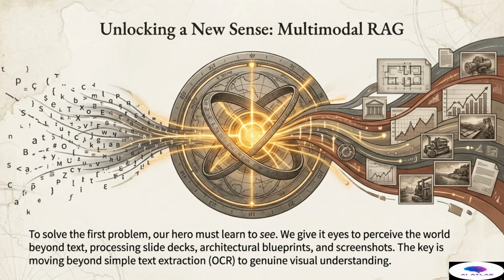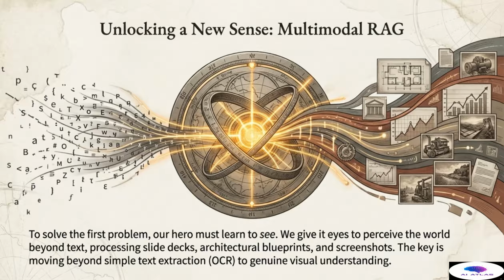To solve the initial problem of visual blindness, our hero must fundamentally unlock a new sense: the power of sight. This is the essence of building truly effective multimodal RAG systems. When we talk about processing documents in the modern enterprise, we are no longer just dealing with pure, easily digestible text files. We handle complex slide decks with embedded charts, intricate architectural blueprints, detailed operational manuals with flow diagrams, and dense screenshots from proprietary software systems.